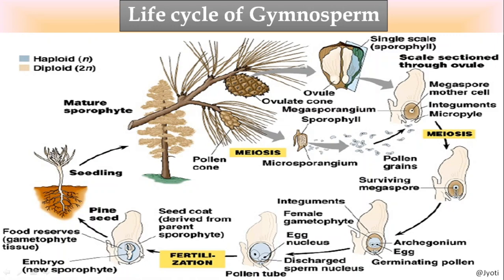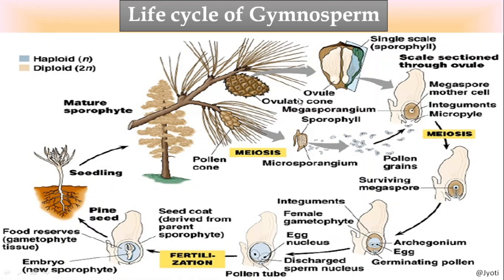The structure forms the seed which contains the embryo. Now this seed is dispersed by any agent, that may be wind or water or any other animals also. It can be dispersed, and when it gets sufficient favorable condition, then it develops into a new plant. Then again the plant body, which is called sporophyte, is ready to develop into a gametophyte. So here the main plant body is the sporophyte, which produces the gametophyte.